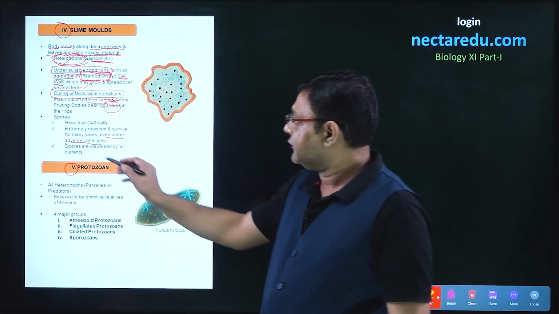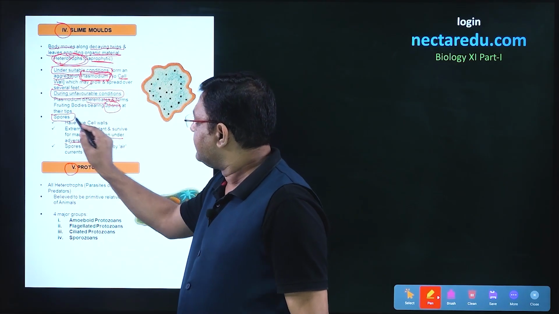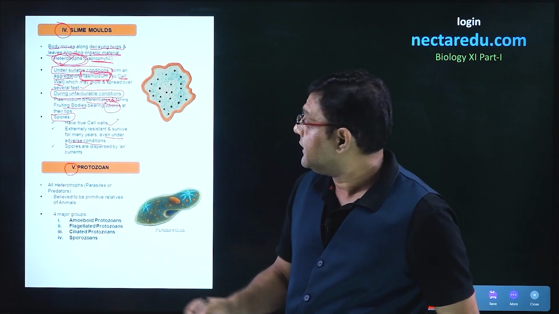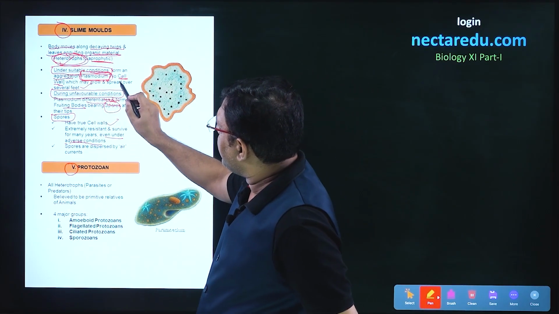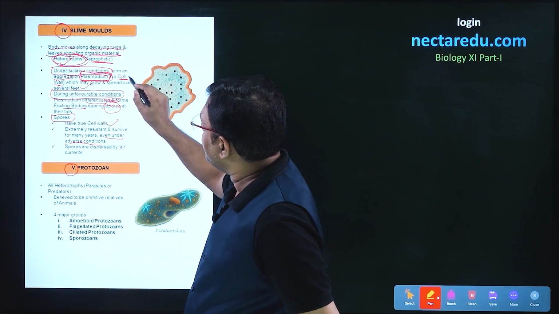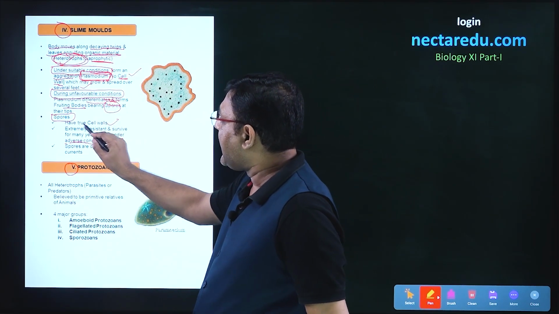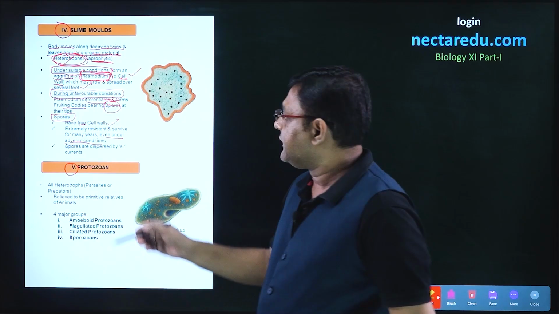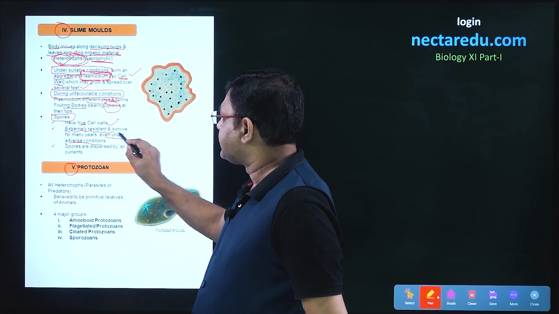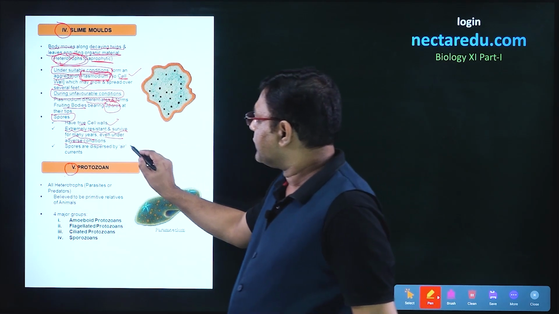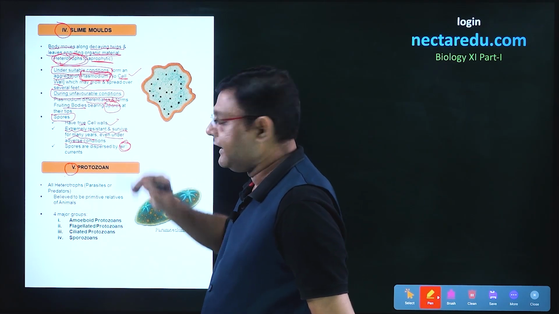The spores which are formed by the fruiting bodies have true cell walls. So, the point to be remembered here is that plasmodium did not have a cell wall, but these spores will have a true cell wall. These spores will be extremely resistant and will survive for many years, and these spores will be dispersed by air currents.